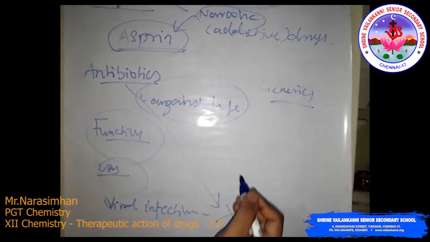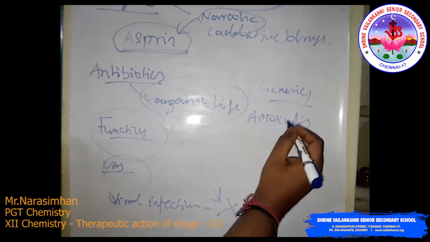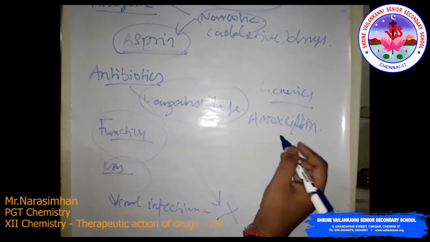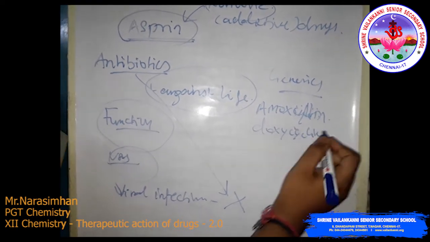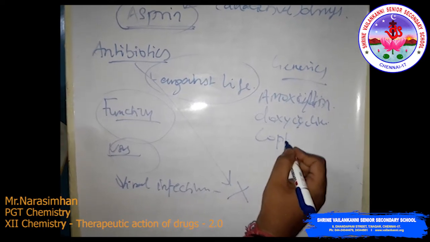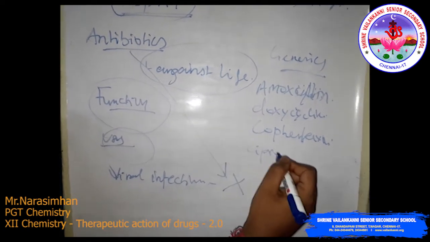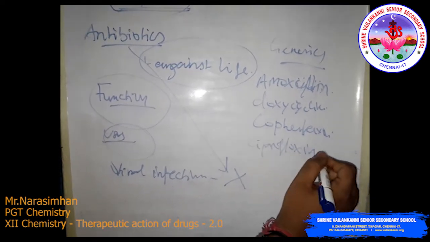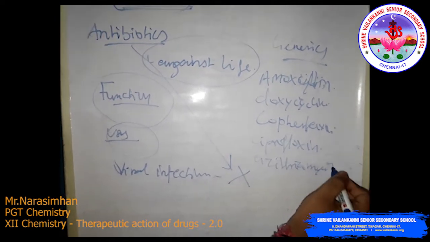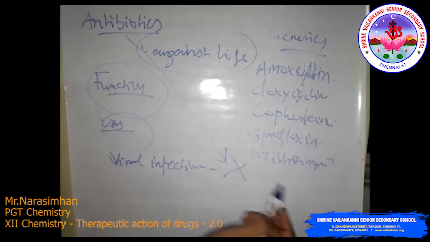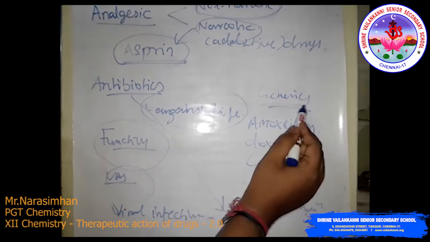They are amoxicillin, doxycycline, cephalexin, ciprofloxacin, azithromycin, ofloxacin, and so many others.